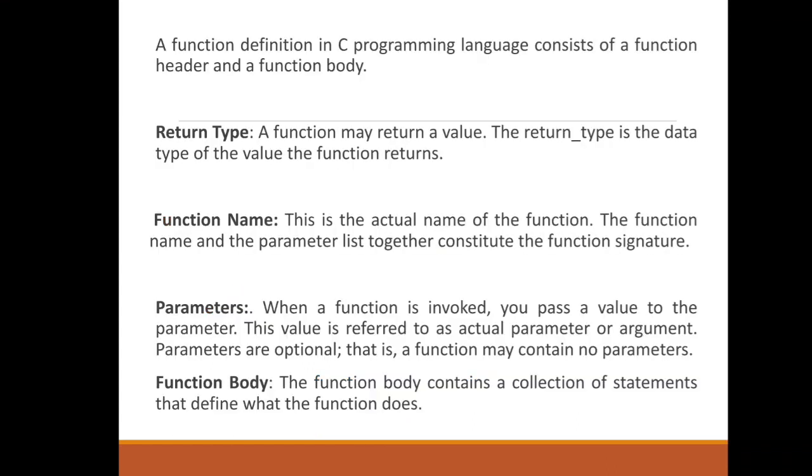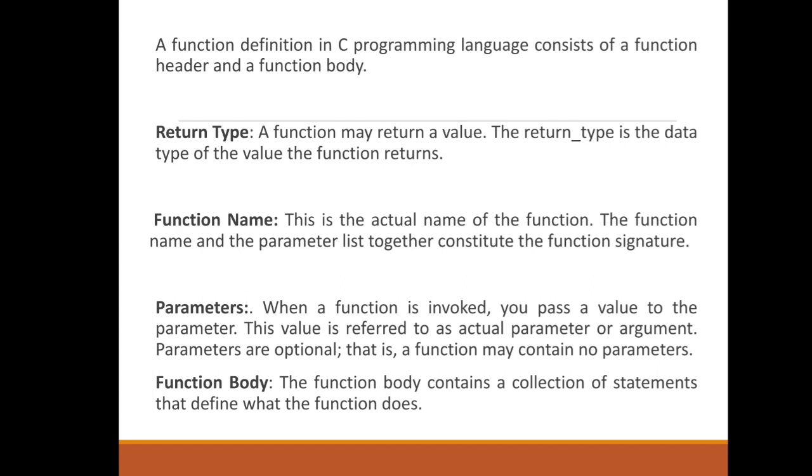In a function definition, the return type means the type of the value that is returned by your function. For example, if the function is returning an integer value, then you write the return type as integer. Name of the function can be any valid name, and to declare it you have to follow the rules of identifiers. Third is the parameter.